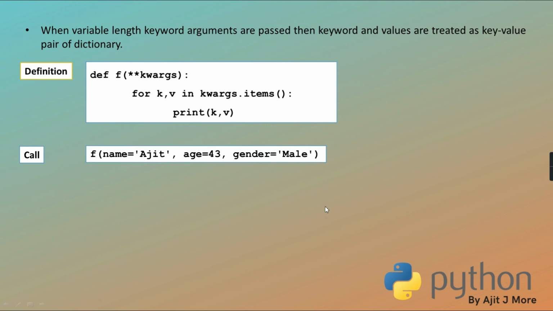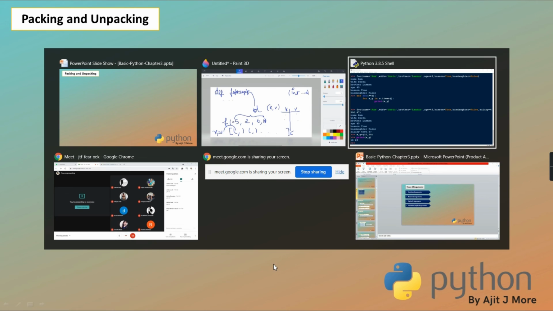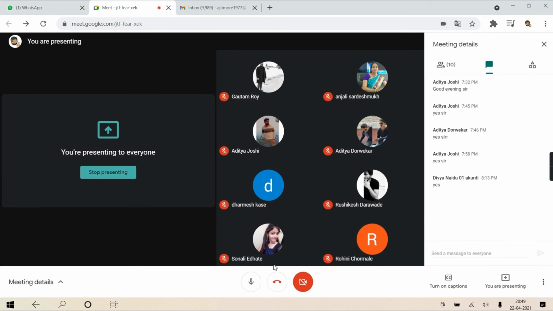Getting? And now I am calling. So while calling, I am passing any number of key-value pairs. All are going to get packed into a dictionary, then the dictionary is received here. Then in a loop, you'll get a list of tuples. Then after every iteration, one tuple is fetched, which contains 2 values. That tuple is unpacked into these 2 variables, and that you are printing. Agreed? So I hope the concept is clear to you. Isn't it, all of you?